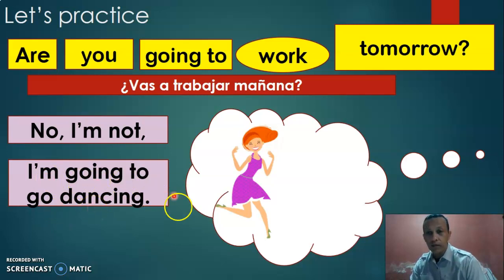All right? Repito otra vez de nuevo. Are you going to work tomorrow? ¿Vas a trabajar mañana? No, I'm not. No. I'm going to go dancing. Voy a ir a bailar. Entonces, decimos que no, pero luego decimos lo que vamos a hacer en realidad.